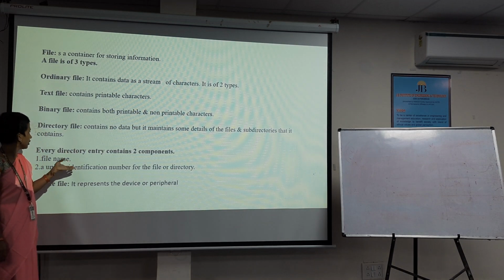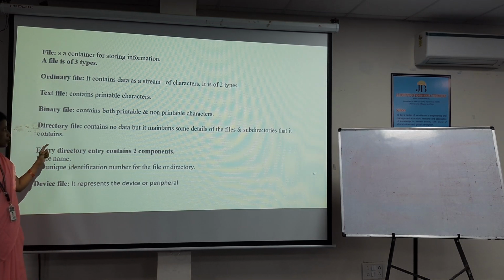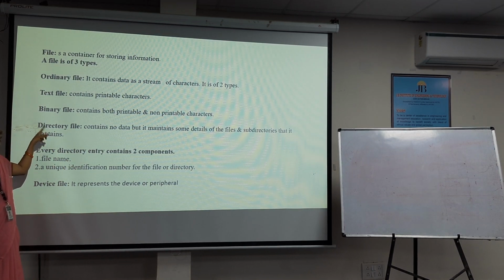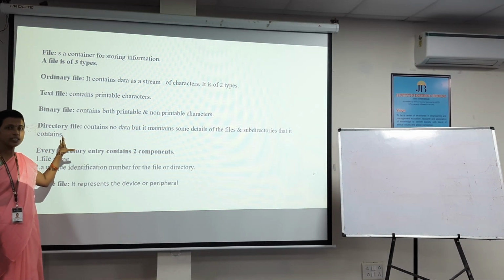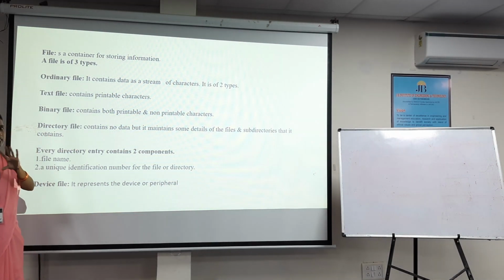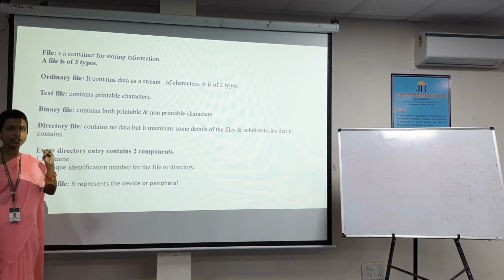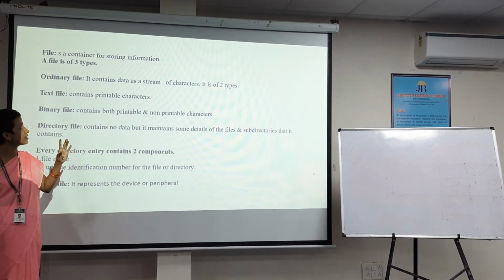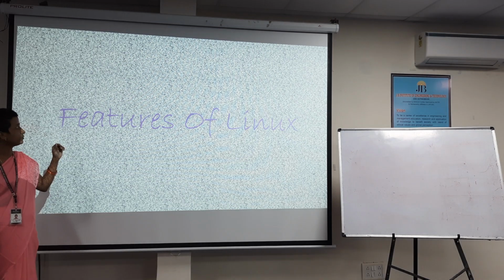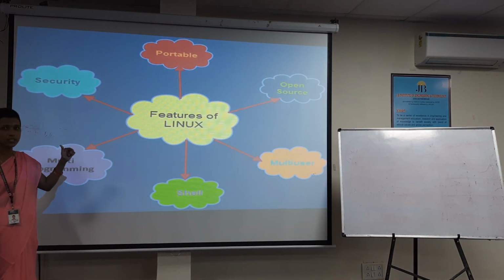And these are some of the topics which we should learn. In this, among them, the directory file is the main one. A directory file contains no data, but it contains details of files and subdirectories. Features of Linux. These are the features of Linux.